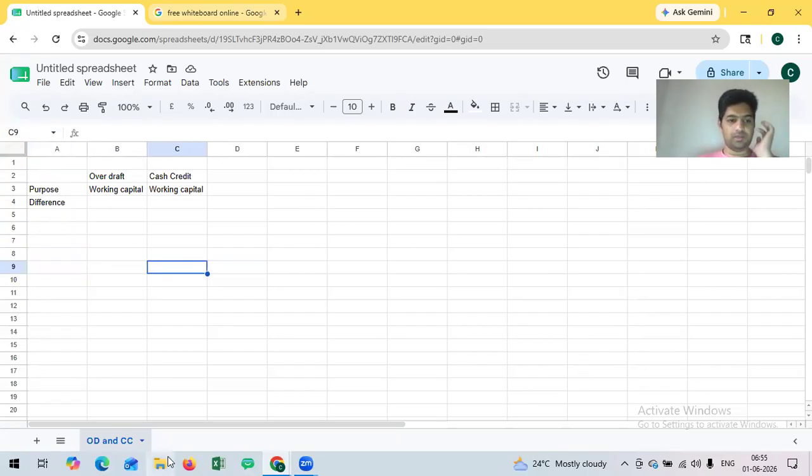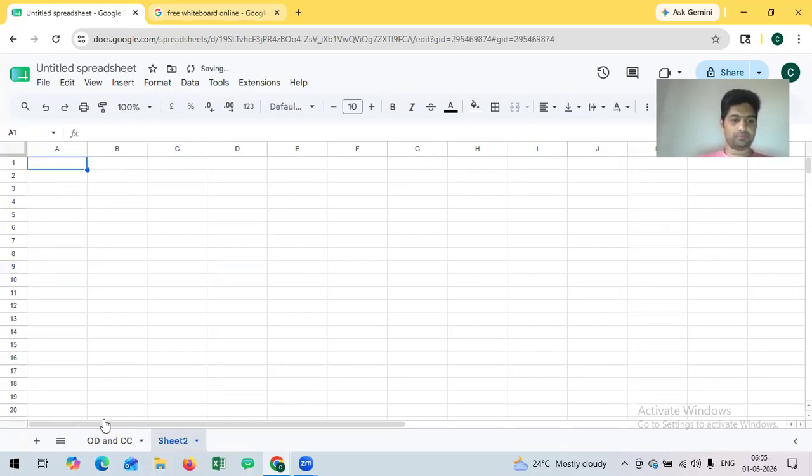I can explain it here. So when a business starts, they need to buy raw materials. For purchase of raw materials, they have options. They can either purchase by paying full money, or they can purchase on credit, which means they can pay the money later. So there are two options: purchase in cash, purchase in credit.